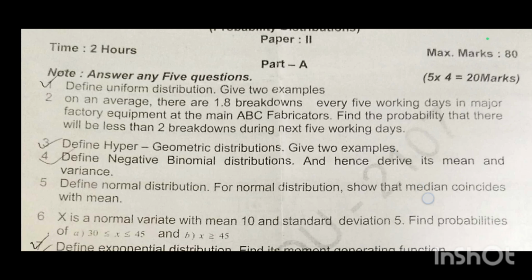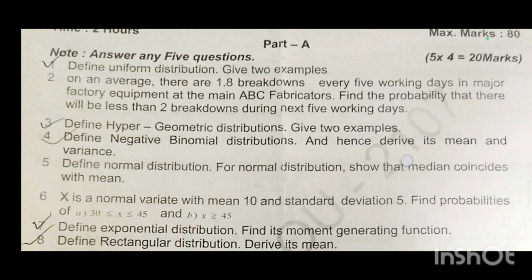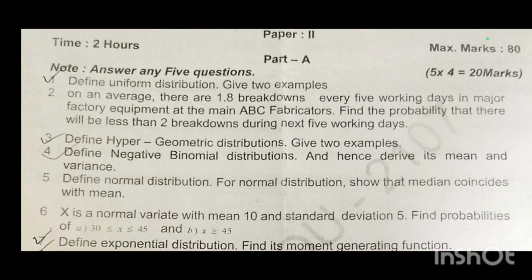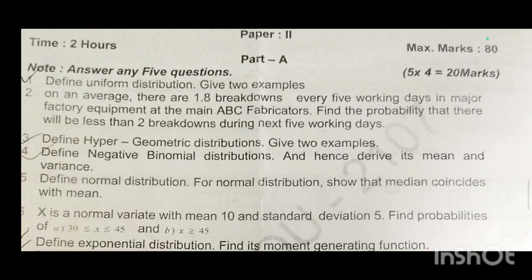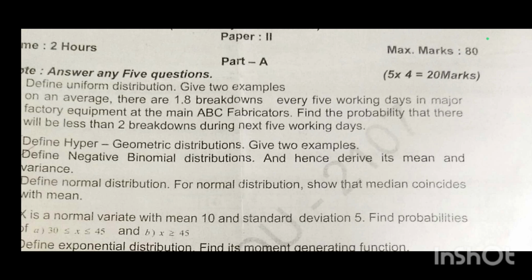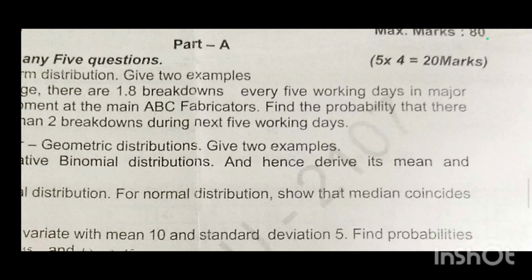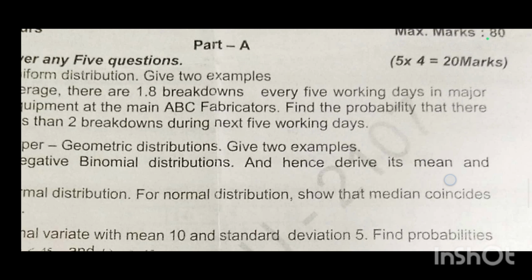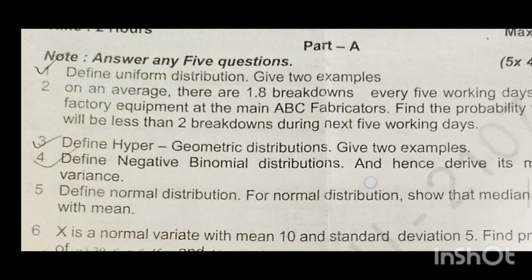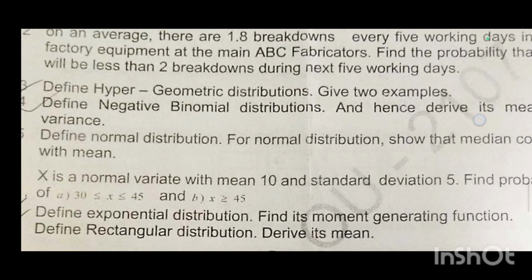Define uniform distribution and give two examples. On average, there are 1.8 breakdowns every 5 working days in a major factory equipment at the main ABC factories. Find the probability that there will be less than 2 breakdowns during the next 5 working days.